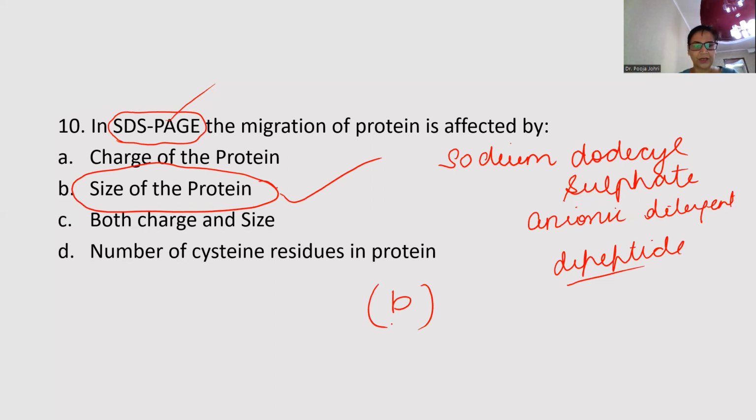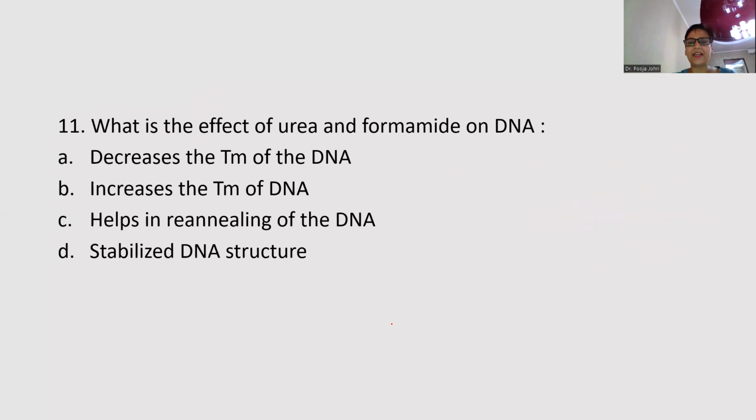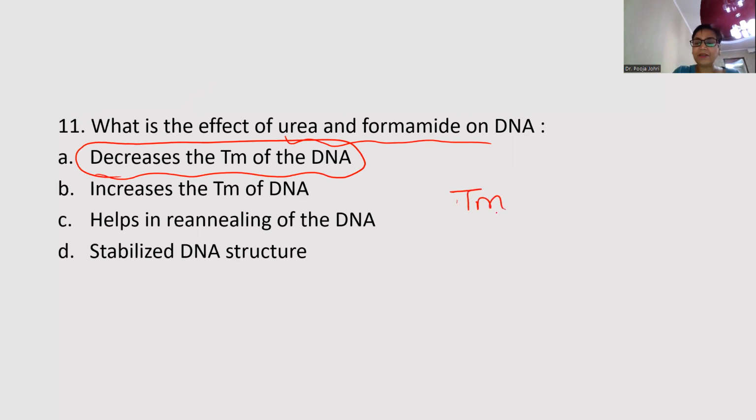Moving on to the next question. What is the effect of urea and formamide on DNA? Whenever we talk about urea and formamide, they are actually acting as the kind of chemicals which denature DNA, destabilize DNA. Means they are unwinding the strands of DNA. Now see, what are the options? Obviously, they are going to decrease the Tm of DNA. Now, what is this Tm? Tm is known as the melting temperature of DNA.